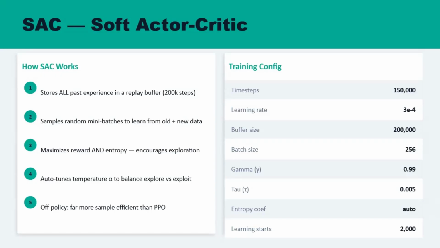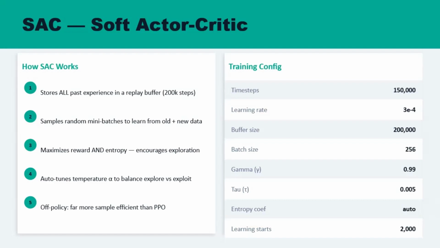SAC also has two critics, not one. It trains both and takes the minimum of their predictions when computing the target value. This is a deliberate bias toward pessimism that prevents overestimation errors that tend to destabilize off-policy training. The entropy term we've discussed from the course concepts slide is baked directly into the objective.